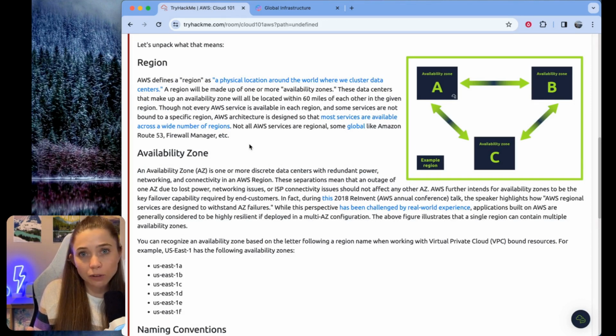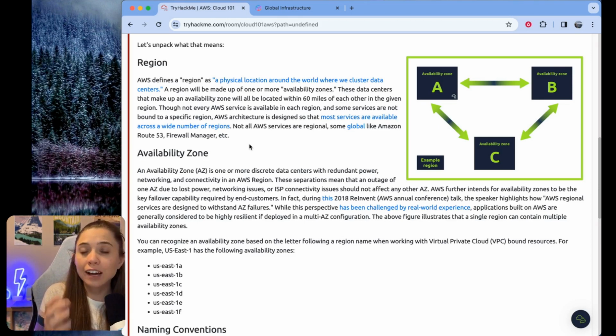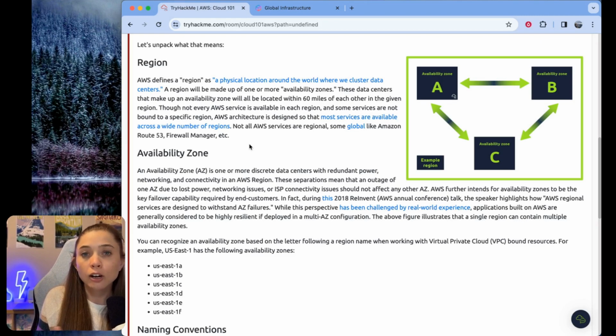Availability zones are redundant within a region. So if one data center was to get taken out or lose power, as the example they give here, or even if a whole availability zone was to get taken out by a natural disaster or something like that, there's that other data center or that other availability zone within the AWS infrastructure where automatic failover can occur without you as the customer even having to worry about it.